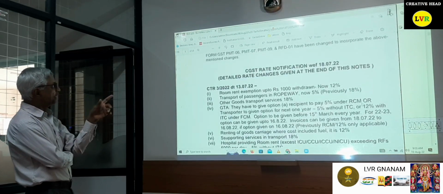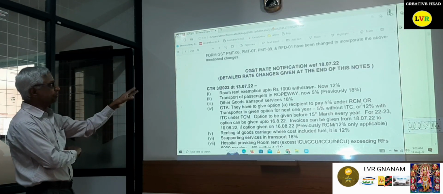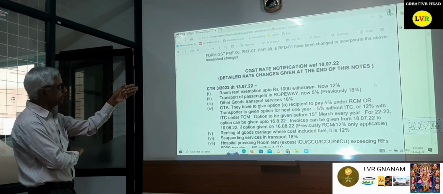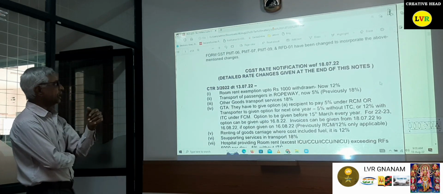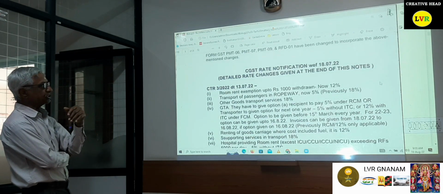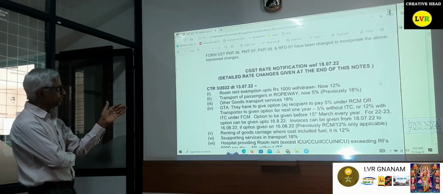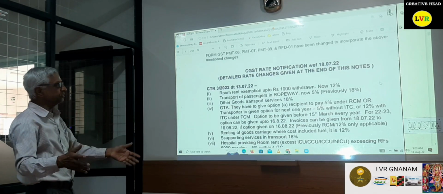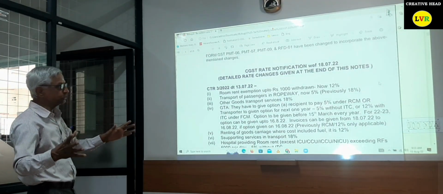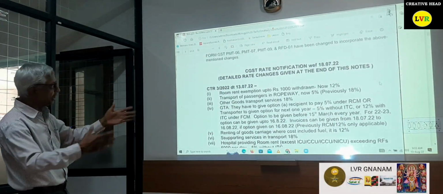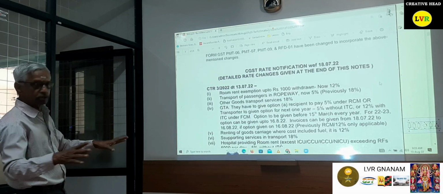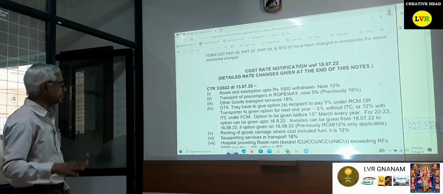Then PMT-06, these are all the changes that have been made for the forms. Then the CGST rate notification from 18/7/22. These are very important notes and very important data. Many of us have come across them in WhatsApp groups, etc., and they have already been notified also. Then we will go through them one by one immediately.